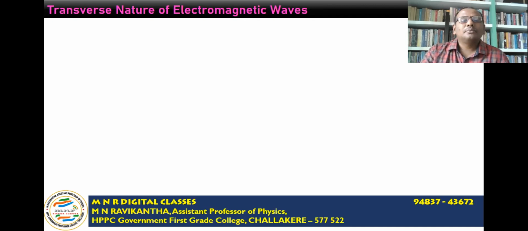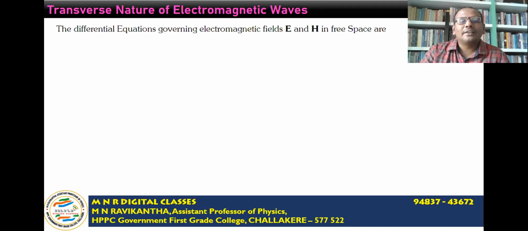Now let us prove one more important property of electromagnetic waves. The first property we proved: electromagnetic waves travel in free space with a speed equal to the speed of light. The second one is the transverse nature of electromagnetic waves. To prove that, let us consider again the differential equations governing the electromagnetic fields E and H.